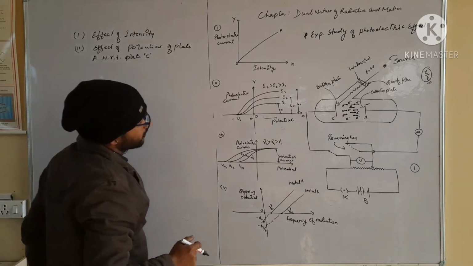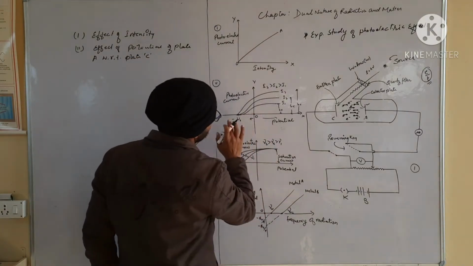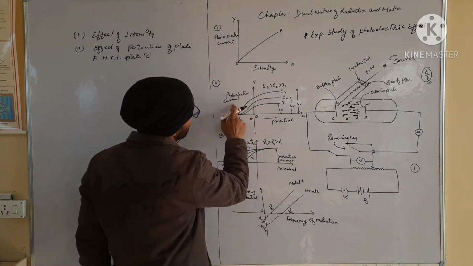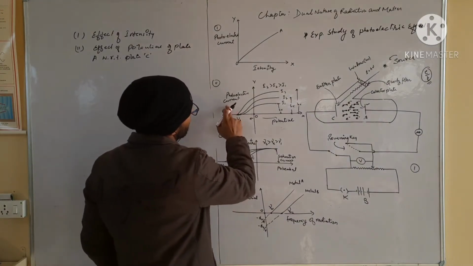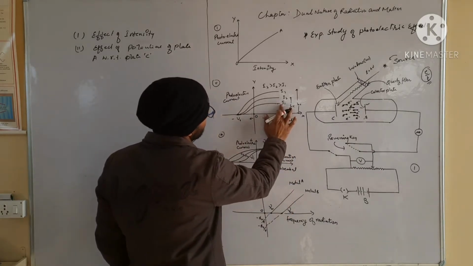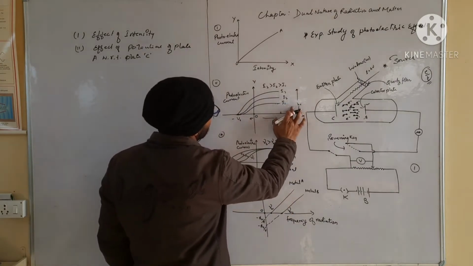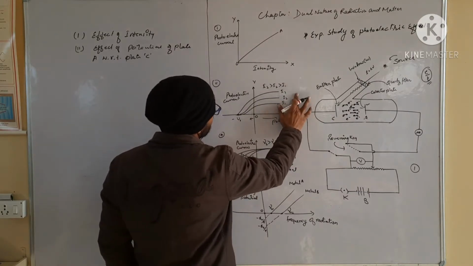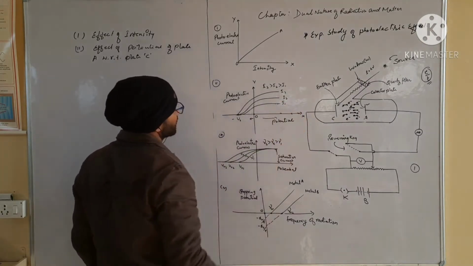Now see here, when we think about this diagram, in which we will discuss the photoelectric current and potential curve, I have written all the conditions here, which I will write once again in front of you. So first I will explain all the things.